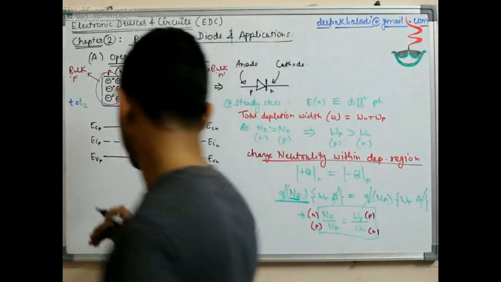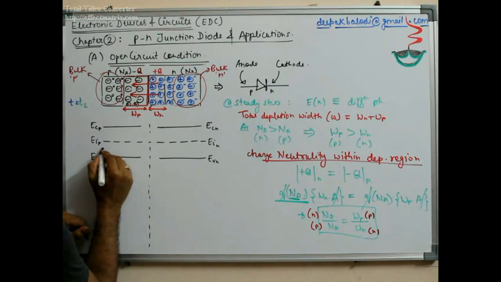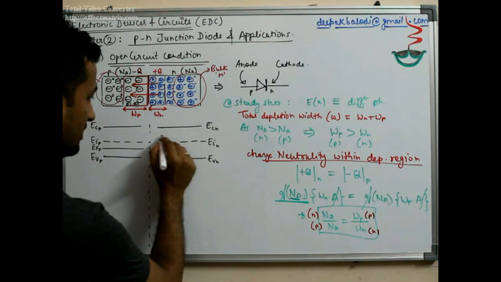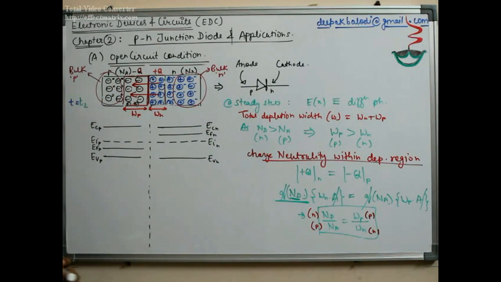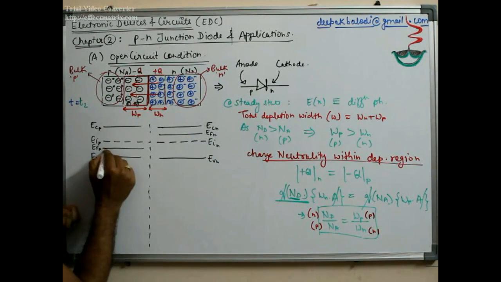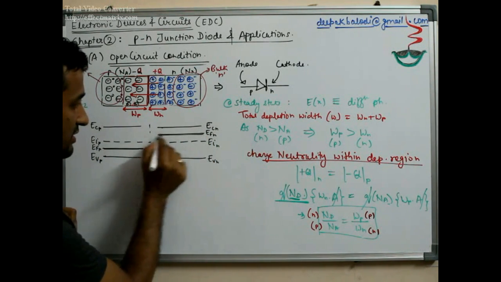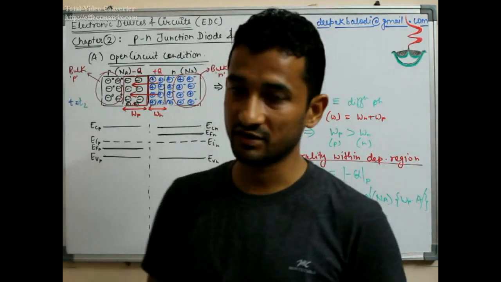And let us draw their Fermi levels. We know that for the P side the Fermi level lies below, so this is EFP, and here it is EFN. So this is the scenario, and we must concentrate on the Fermi level, because this is the level which is in direct relation with the free carrier concentration.